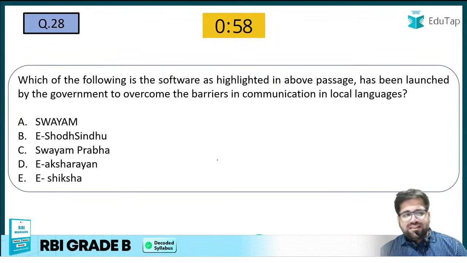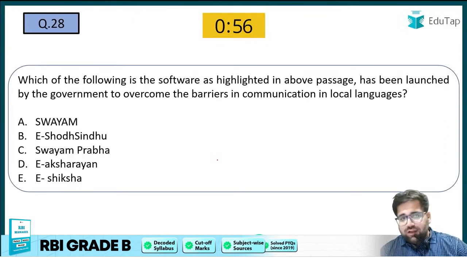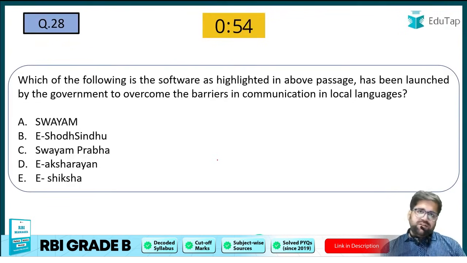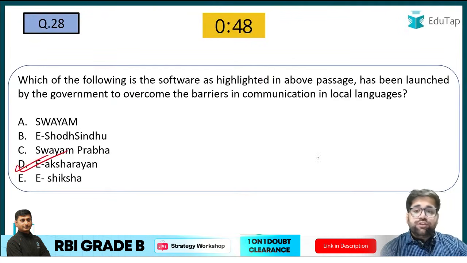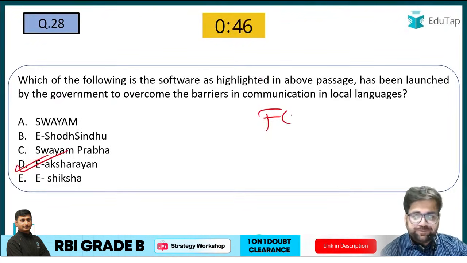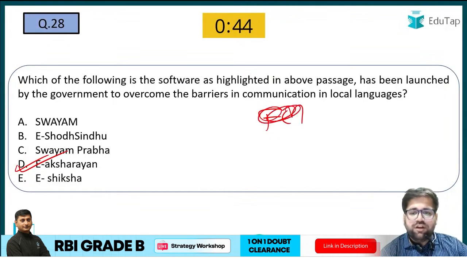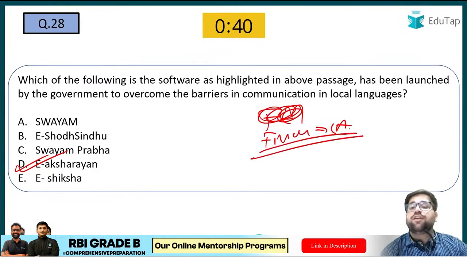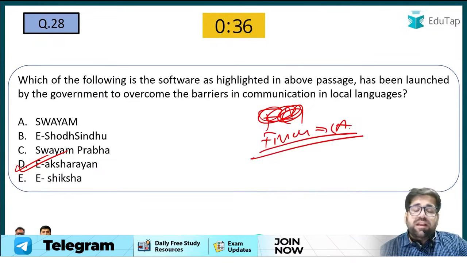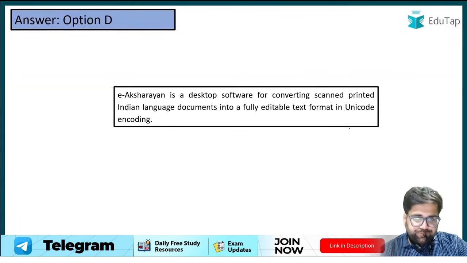Question number 28. This has been purely based on your current affairs. Now you have to be very specific about how you have to link your current affairs to the static part. Yes, the correct answer will be D, Aksharyan. So you can see that finance CA, or I would say not FMCA, finance CA is also a very important component in your, I would say, in your RBI Grade B 2021 exam.